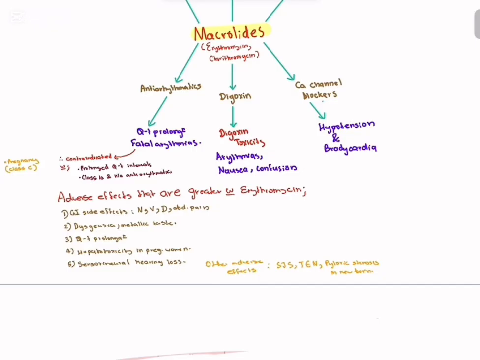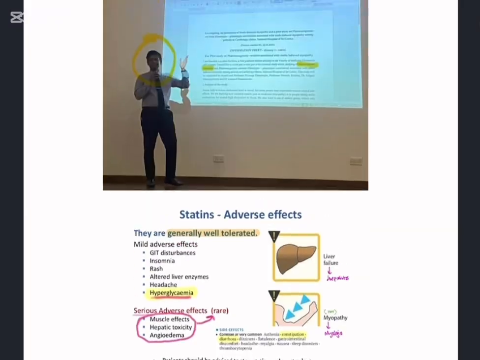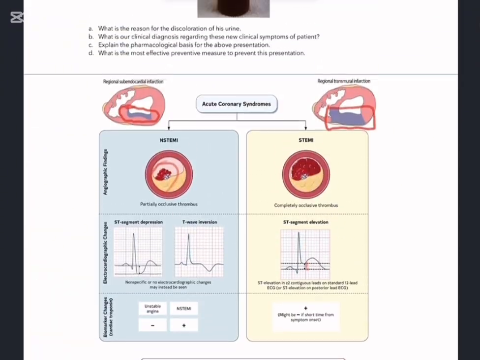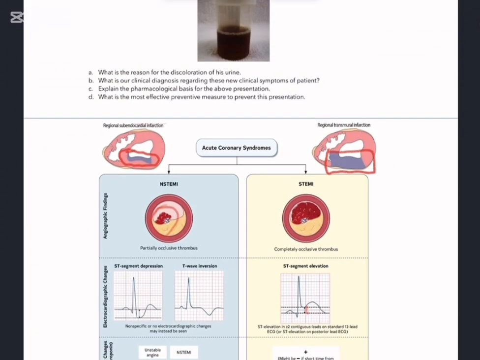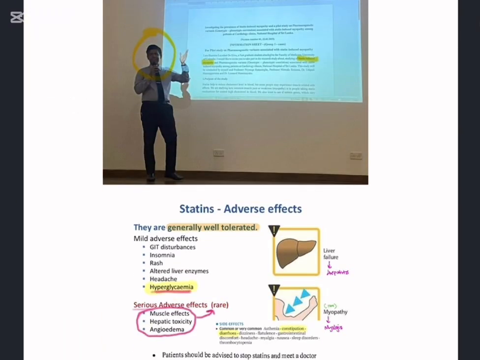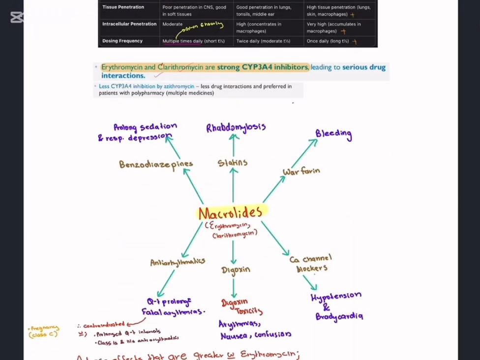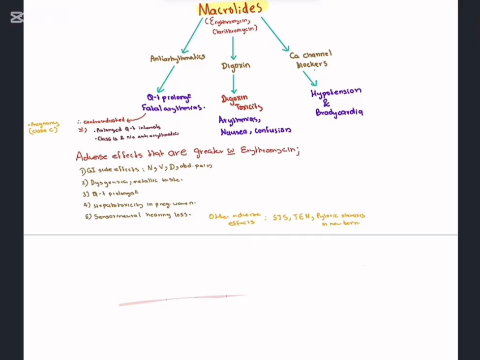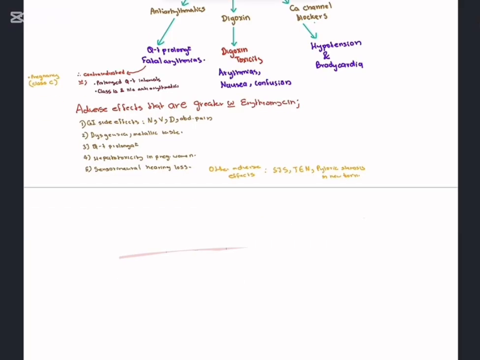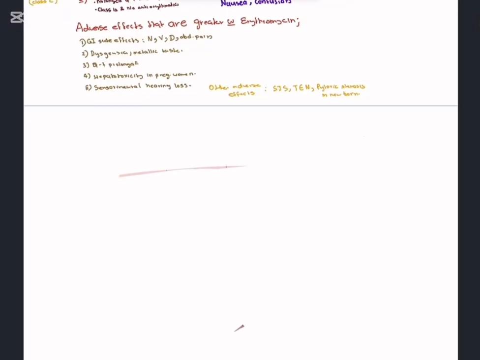So you recalled about macrolides through this question. We have one more part to discuss: what is the most effective preventive measure to prevent this presentation? First, we should be aware of the drugs the patient is on before prescribing erythromycin. Now the thing has happened already, so what we have to do is stop giving erythromycin to this patient and give an alternative drug.